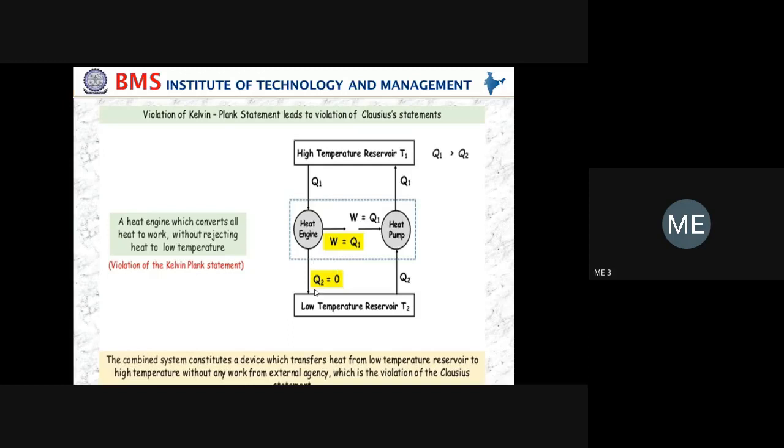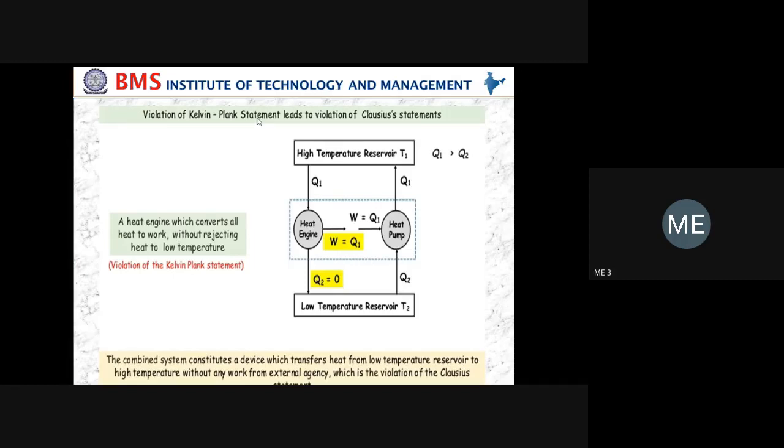Q2 is 0 because we have not considered heat rejection to the lower temperature reservoir. Then according to the definition, COP will be Q1 divided by Q1 minus Q2. Since Q2 is 0, we get COP as exactly 1. Hence it violates the Clausius statement. We should have COP greater than 1, then only the heat pump will work, with Q1 greater than Q2. Because Q2 is not there, COP is exactly 1. Hence, it violates the Clausius statement.